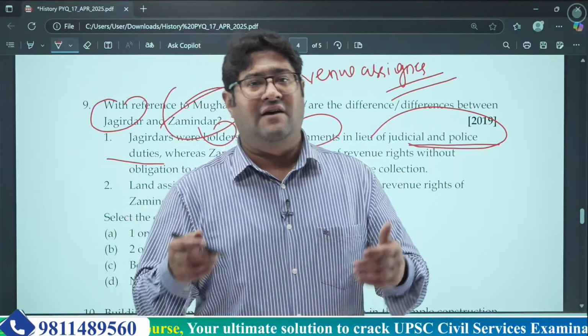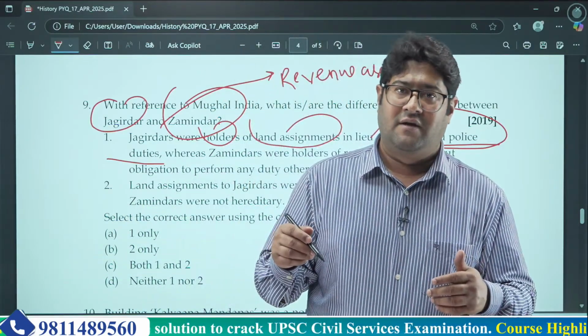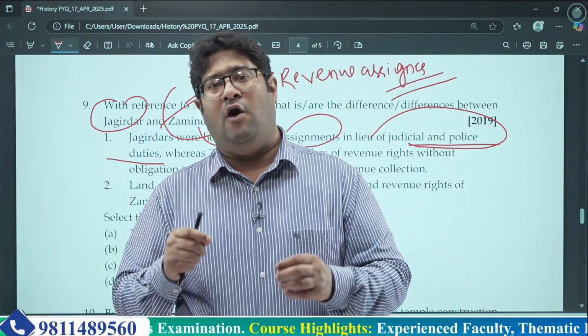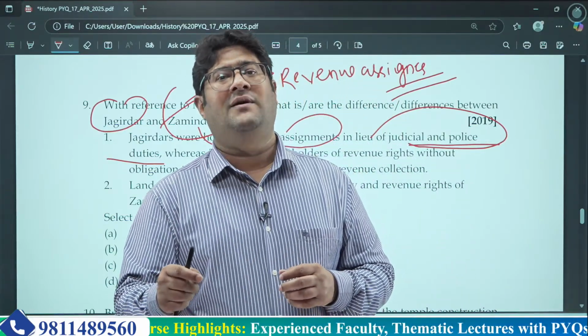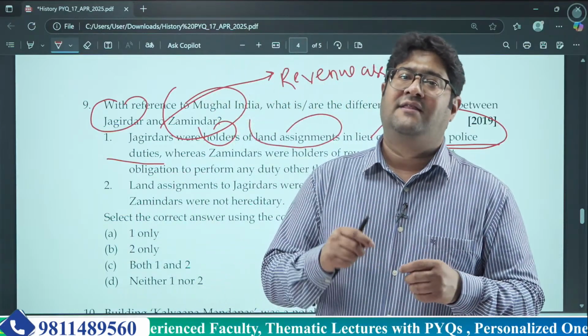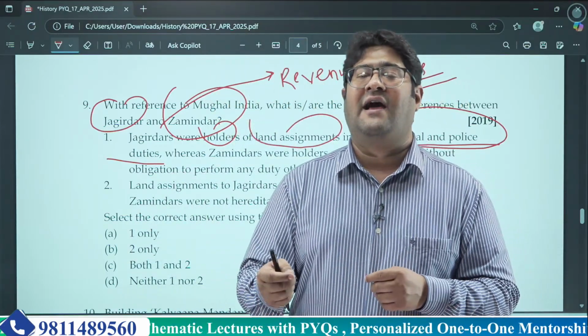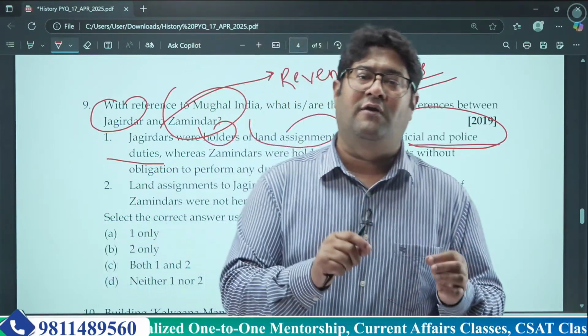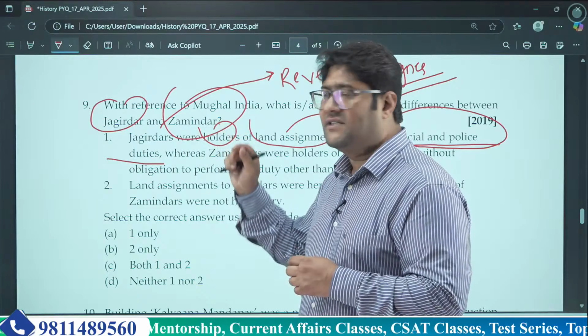It was basically a version of the Mansabdari system, with Zat and Sawar ranks determining how much cavalry, horses and infantry they could hold.